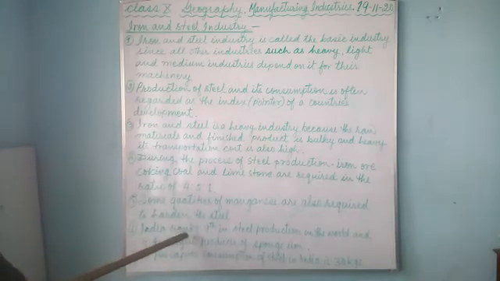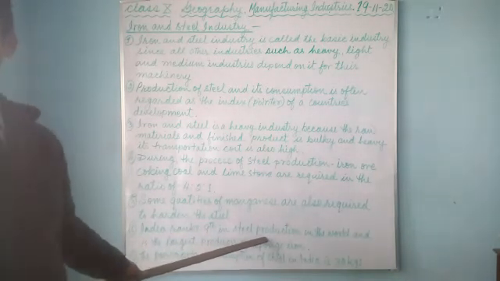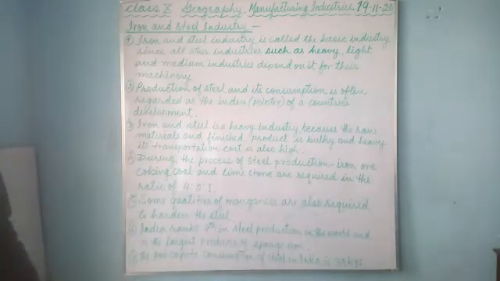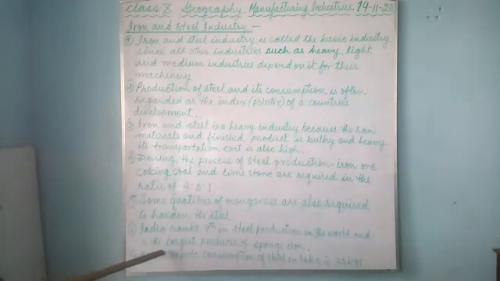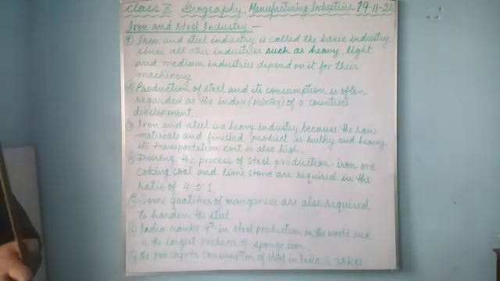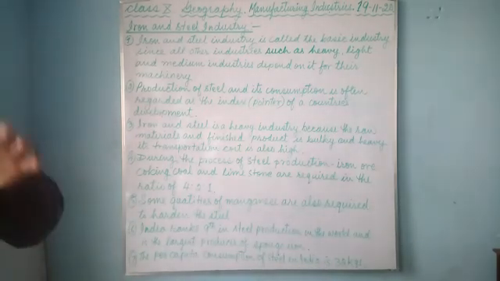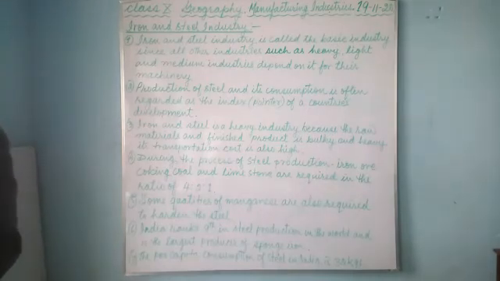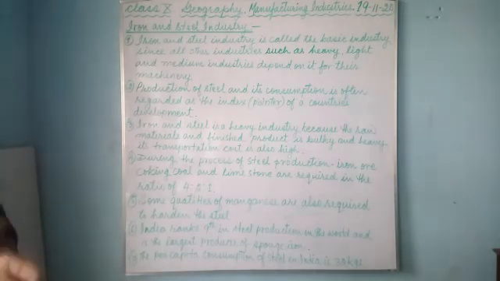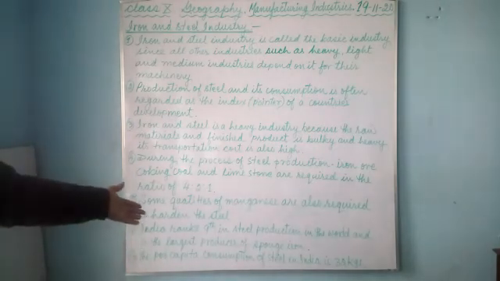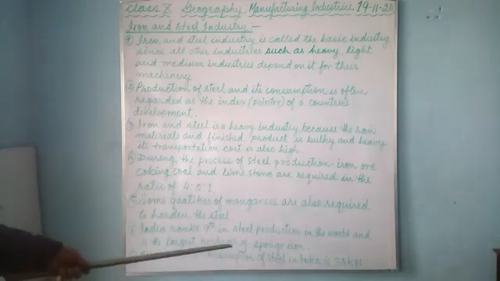Now you can see number 6. India ranks 9th position in the steel production in the world and is the largest producer of sponge iron. Sponge iron, I have already told you, is the impurities on top that are taken out. It is not thrown away. From sponge iron you can make drain pipes, hand pumps, and some kinds of utensils, knives and other tools. And India is the largest producer of sponge iron. So that is number 6.